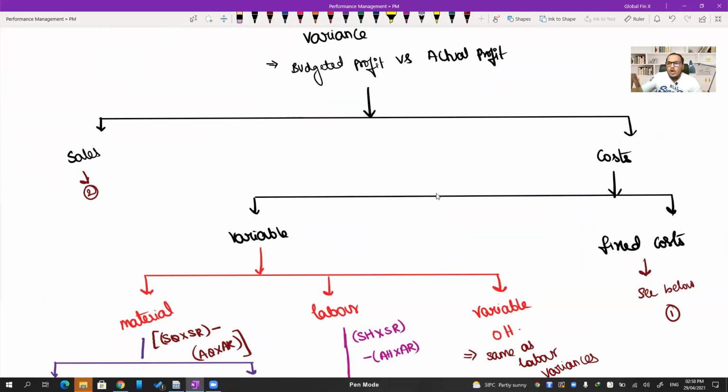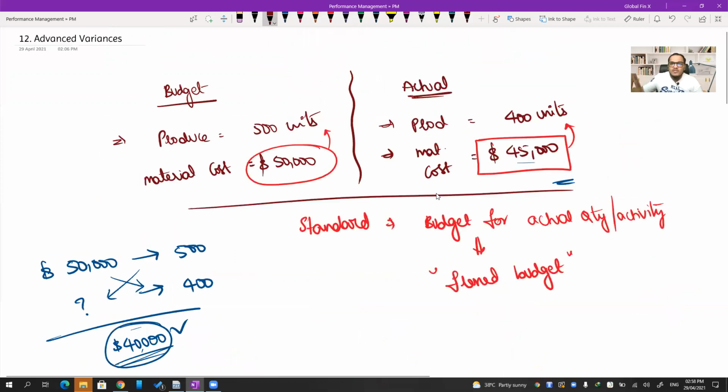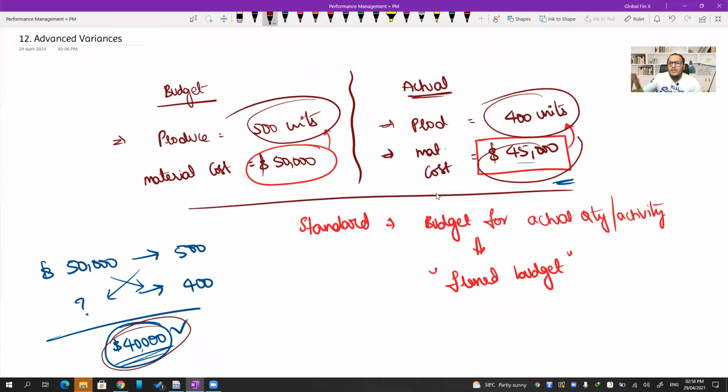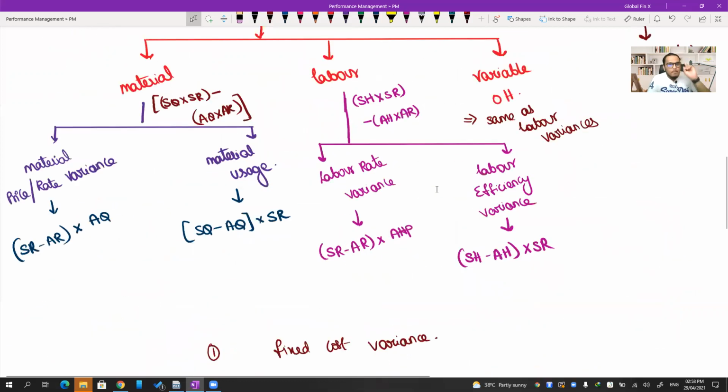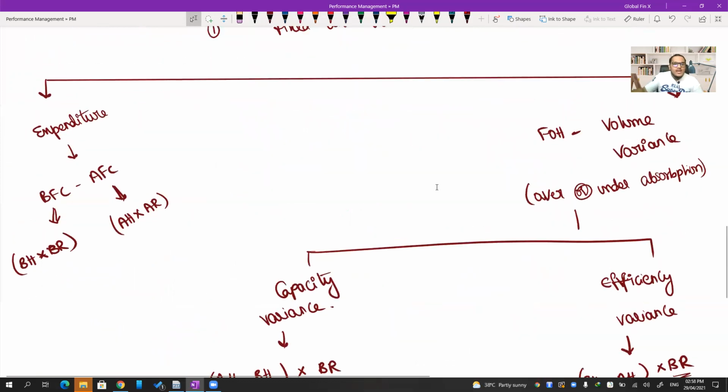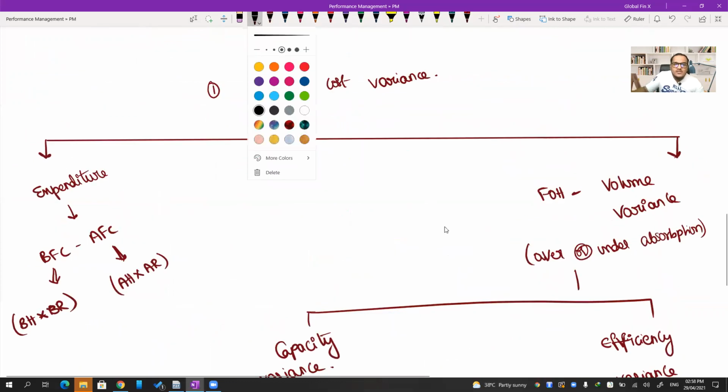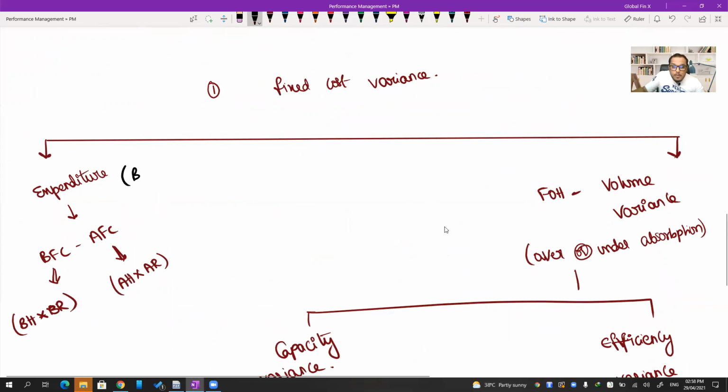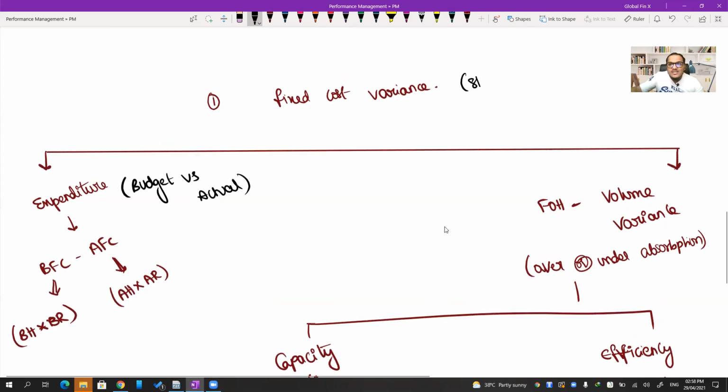Whenever we are talking about all the costs, I already started our chapter with that. Never compare 500 and 400. Always compare 400 and 400. That's what I told you at the beginning of the chapter. For costs, we need to always compare standard versus actual. But if you see very carefully, what are we comparing here in case of expenditure variance? For expenditure variance, we are comparing budget versus actual. But we should compare standard versus actual here.